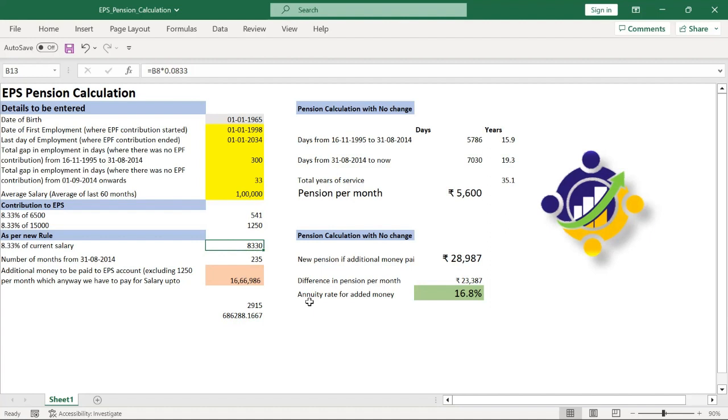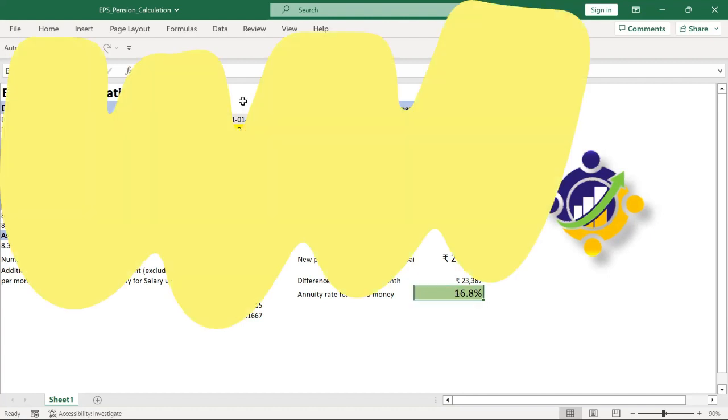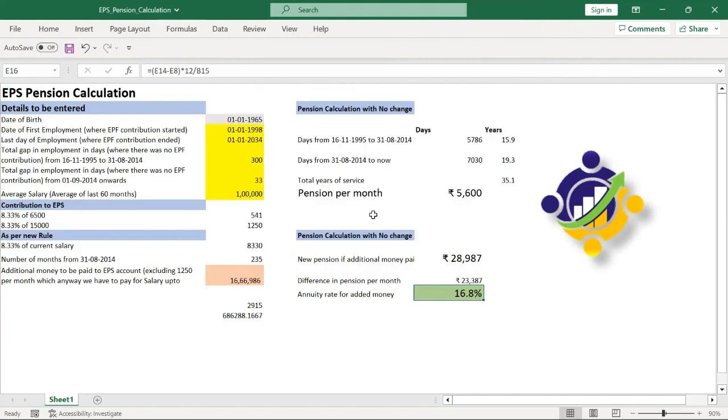One catch, probably, is the way of calculating the pension. In case they say, if we opt for this, then we'll not divide it by 70, we'll divide it by 100. But there is nowhere mentioned that they'll change the way of calculating the pension. So this is assuming the way of calculating the pension remains the same, and we will be adding this additional money.